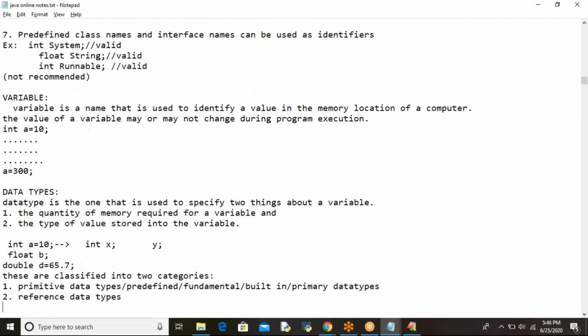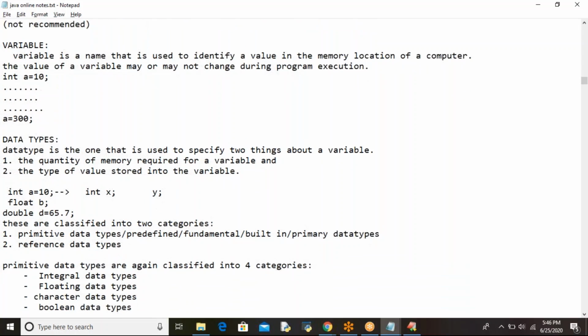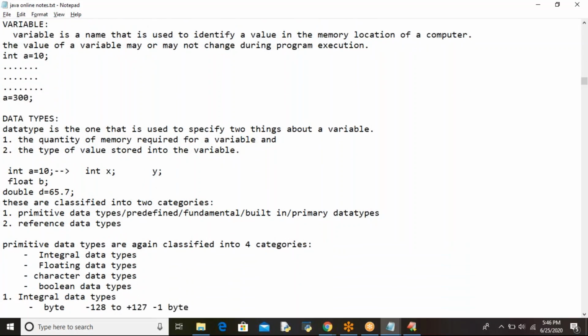Got it? Next one. What is meant by a variable? Generally we have names, right? For what purpose? To identify. Let's assume that we don't have any names. Then is it possible to identify? Yes, of course.